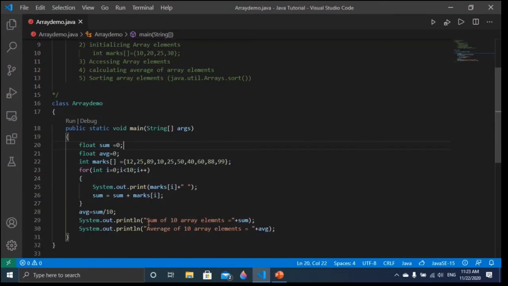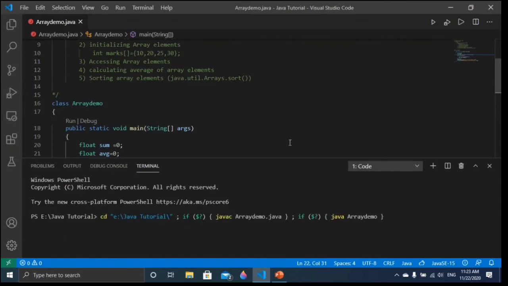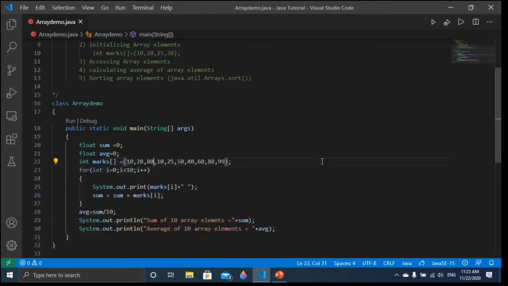So this is a complete program which calculates the average of 10 array elements. If you change the numbers, you will see, friends, the calculations will change. Let me show you. If I change here and save and run, you will see this has changed. It's printing 490, and 490 divided by 10 is 49, right? So I hope it is very clear, everyone.